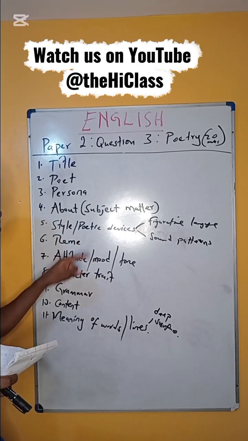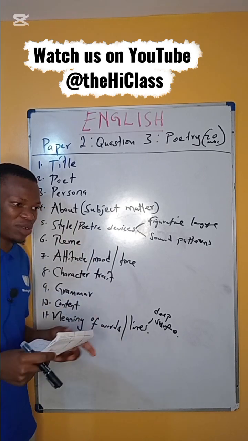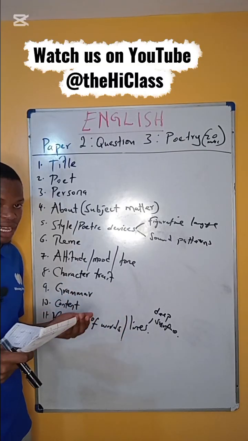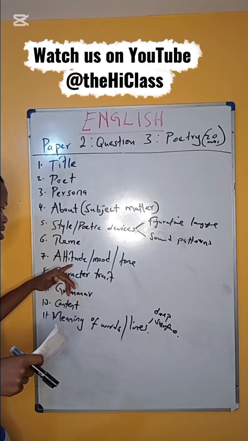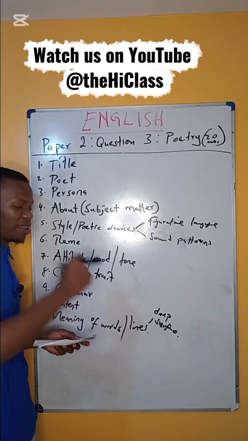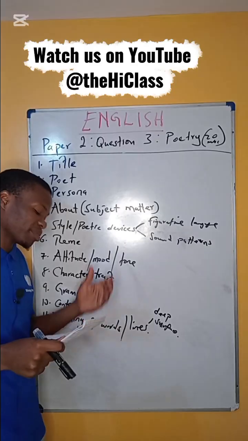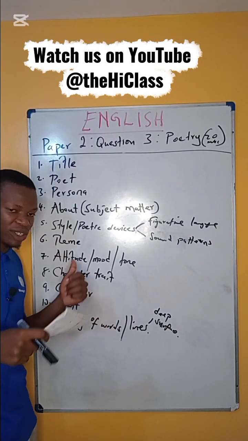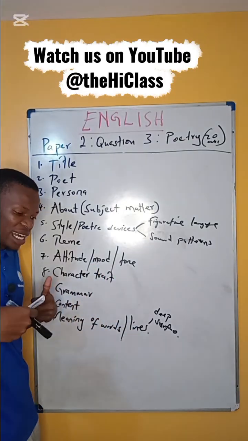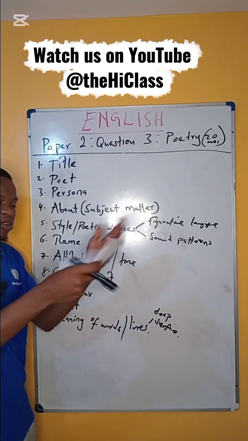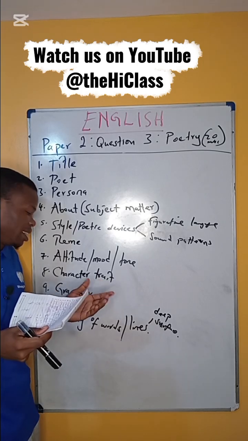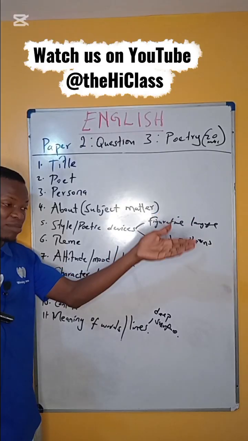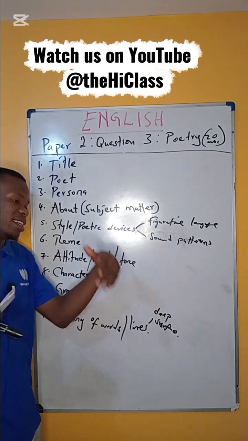Number 6, we have the themes. These are the messages, the life lessons, the central ideas the poet is trying to communicate to us, the readers. And we have the attitude, mood, and tone. This one we talked about also in the other video that we talked about the excerpt. We talked about these 3 things, and we say that they are different. Attitude is the feeling of the speaker or the persona towards the subject or the audience, whatever they are talking about. The feeling of the speaker or the persona towards the subject matter or the people that they are talking about.